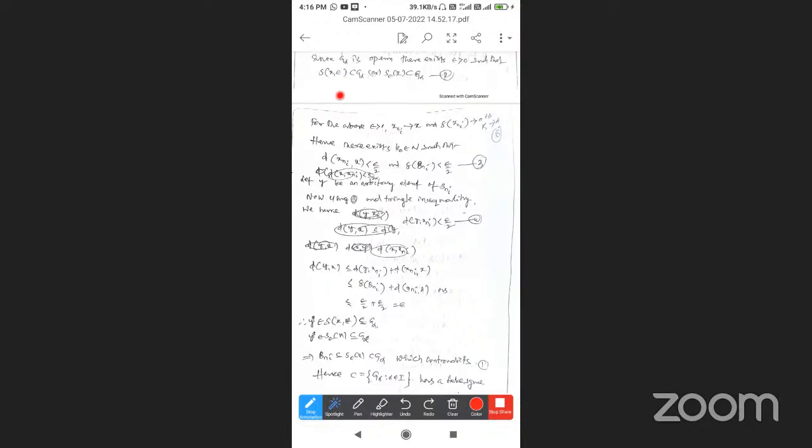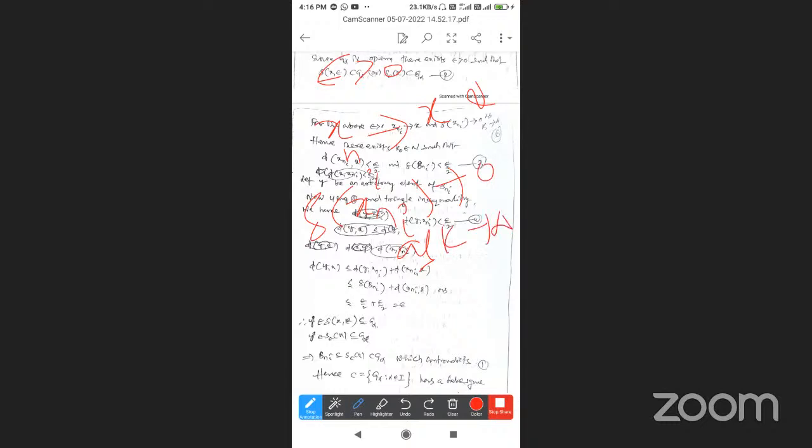For the above epsilon greater than 0, x_n_i converges to x, and also delta of B_n_i tends to 0 as k tends to infinity.